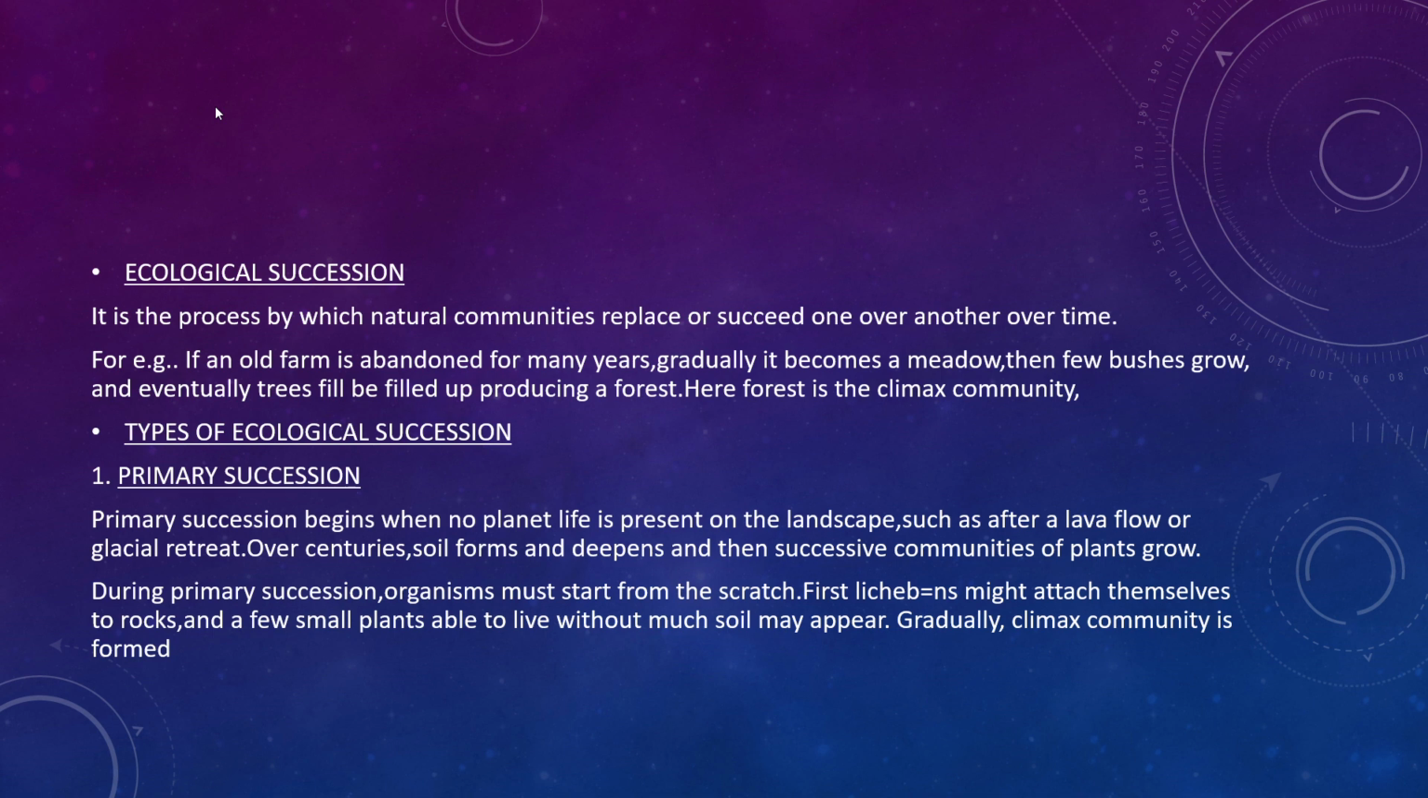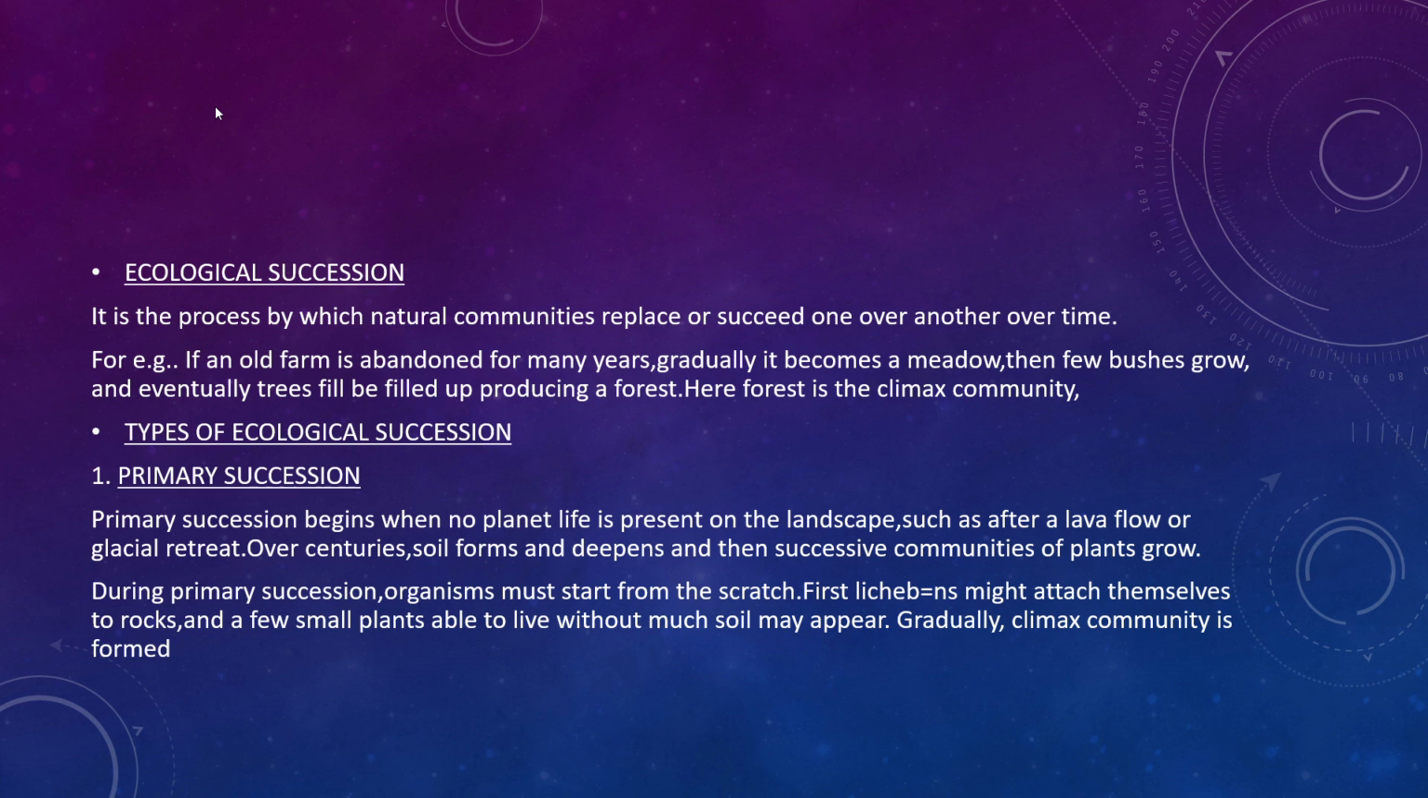One is primary succession, that is, it begins when no plant life is present on the landscape, such as after a lava flow or a glacial retreat. After the lava flow, what happens? The whole place is devastated. So over centuries, soil forms and deepens, and then successive communities of plants grow. During primary succession, organisms must start from scratch.